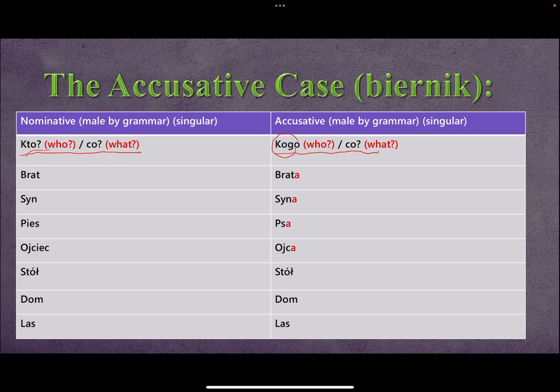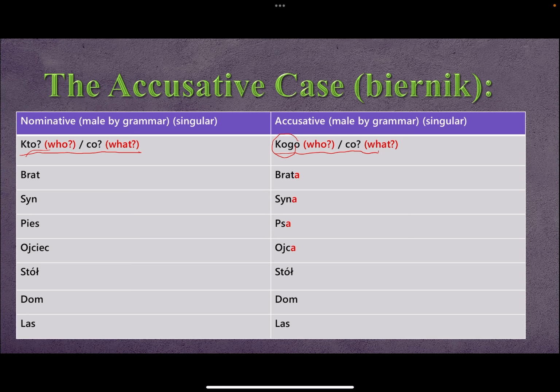So who likes who? The first who is the subject. The who after likes is the object. You need to understand this to be able to understand what the accusative is. So the accusative is always the object of the sentence.